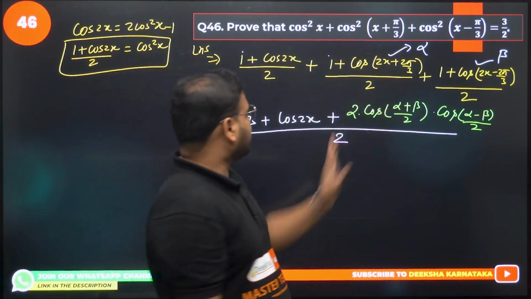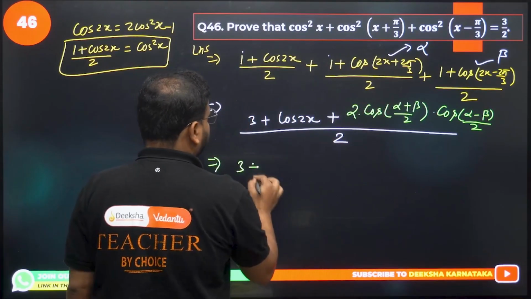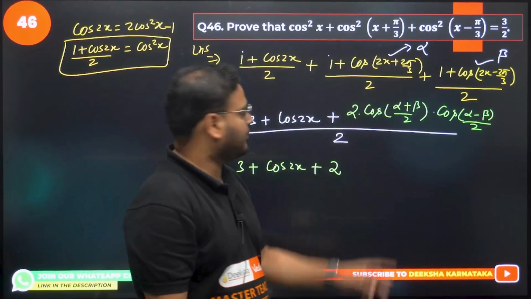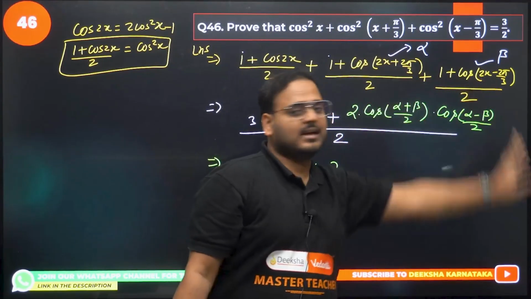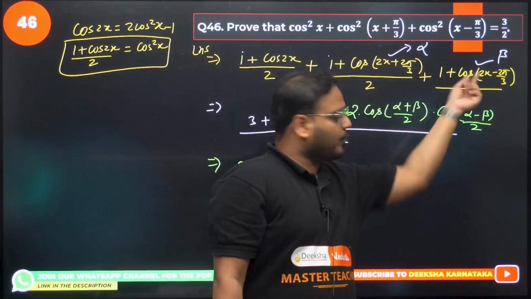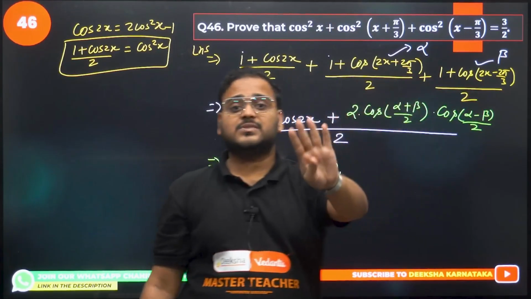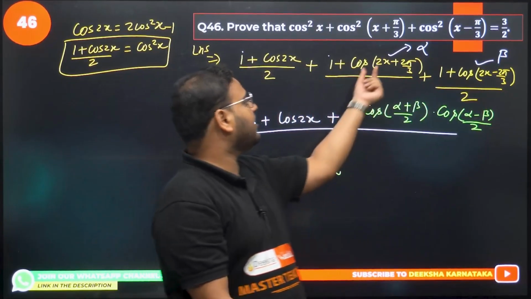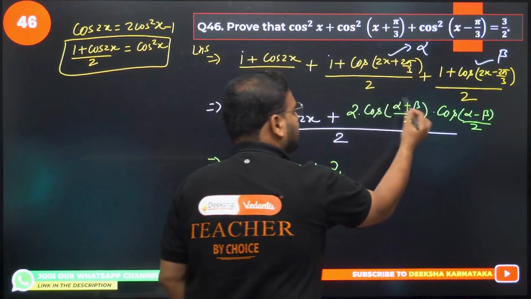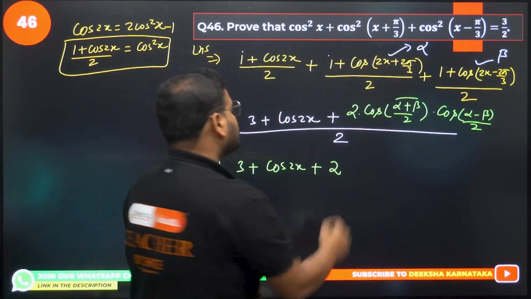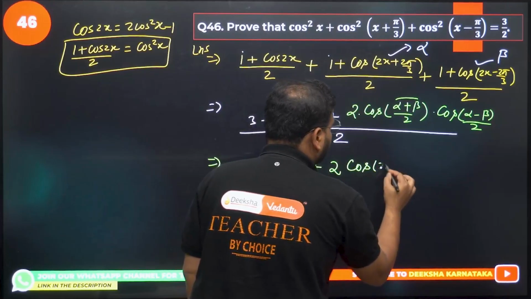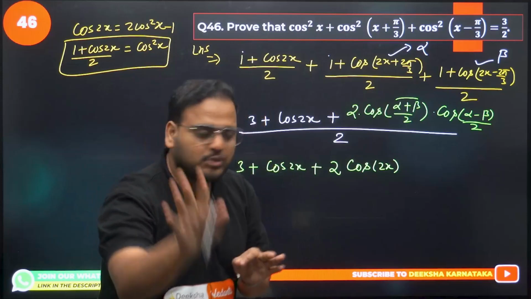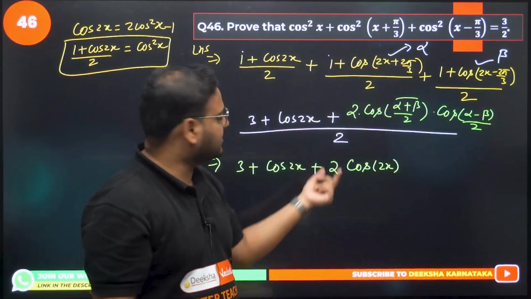Okay, now please check next step. We have 3 over here. We have of course cos 2x over here. Now plus sign. 2 of course as it is. Think carefully. Sum of the angles. Add this angle and this angle. What are you having? 2x plus 2x, 4x. But 2 pi by 3 minus 2 pi by 3, you're adding them, it means they get cancelled out. So we are getting here 4x. That's simply alpha plus beta. This is 4x divided by 2 becomes 2x. So cos of 2x. Clear or not? If you want to know, just pause the video, do your own sum. Add these two angles and divide by 2. You're going to get this as cos 2x.